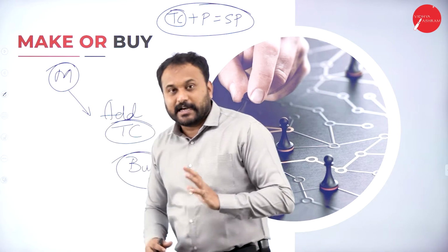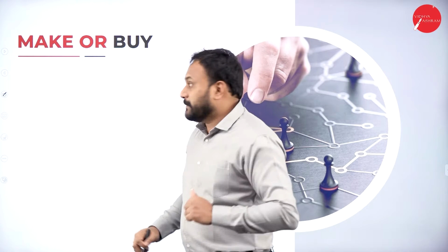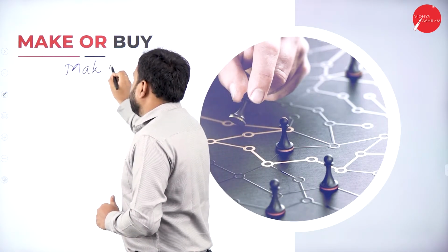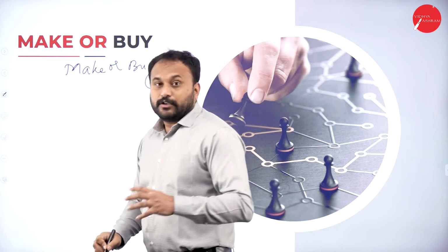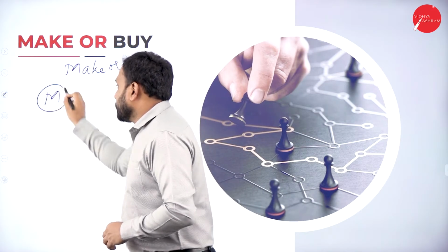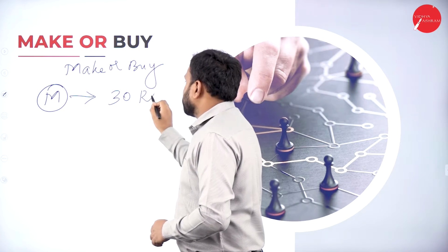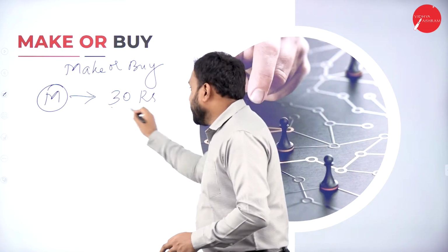So very simple here. I'll go with a very interesting example for you. Example here, whether it is make or buy decision. To manufacture a product, it is say 30 rupees. If I manufacture a product, it costs me 30 rupees.